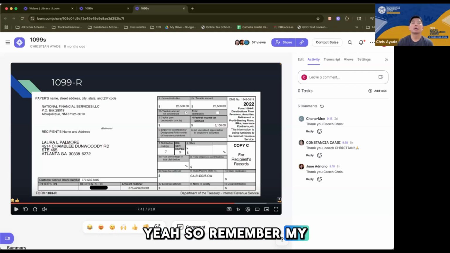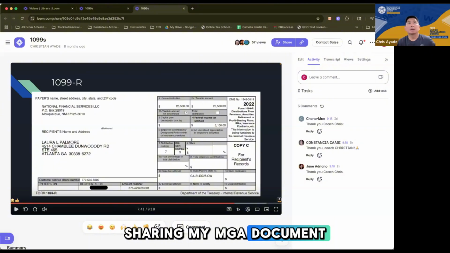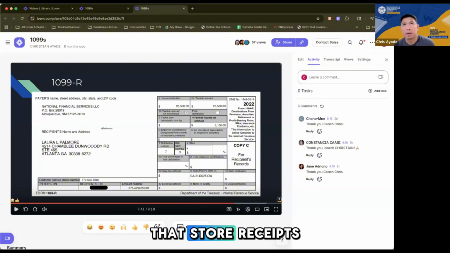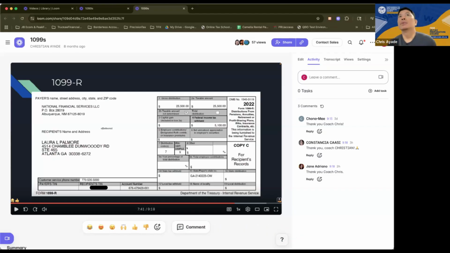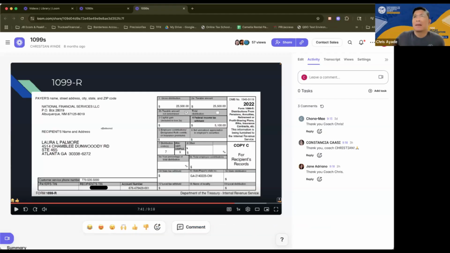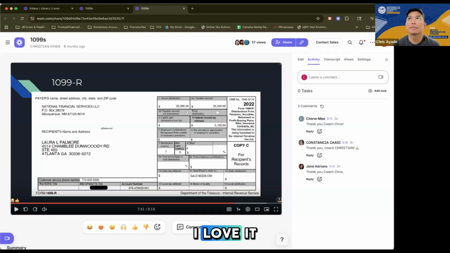Thank you guys for sharing. There are documents or automated software that store receipts. But then again, on the part of the tax preparer, we appreciate the receipts, but we don't really require them. Okay, good question, guys. I love it. Let's move on.